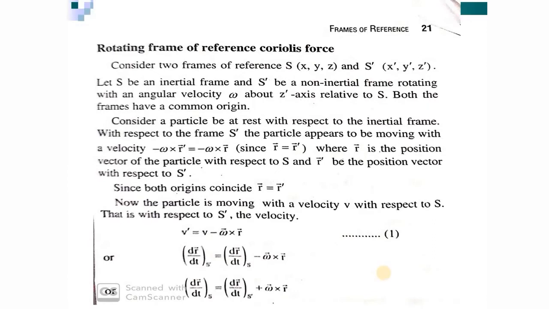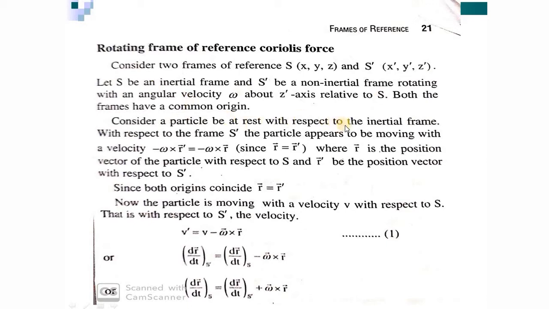Okay, so the next force is the rotating frame of reference, the Coriolis force. For that, again we assume two frames, S and S prime. The S frame has coordinates x, y and z, and the S prime frame has coordinates x prime, y prime and z prime. Let S be the inertial frame and S prime be a non-inertial frame, rotating with angular velocity omega about the Z prime axis relative to S. Both the frames have a common origin.